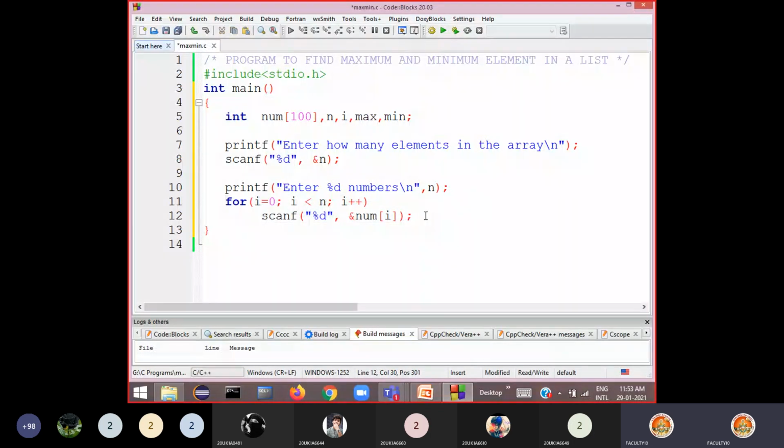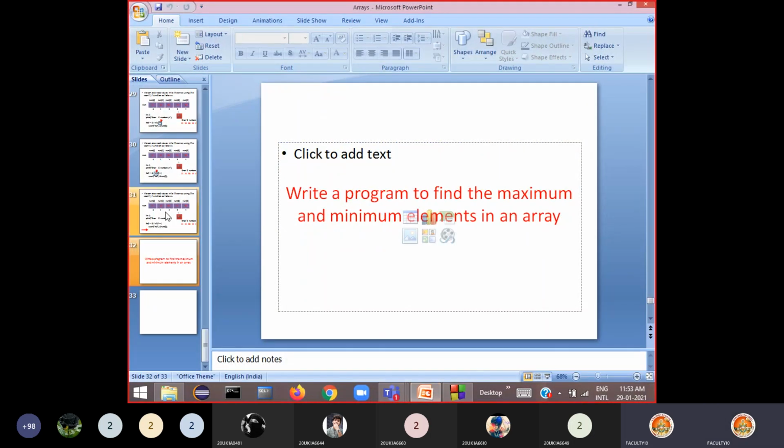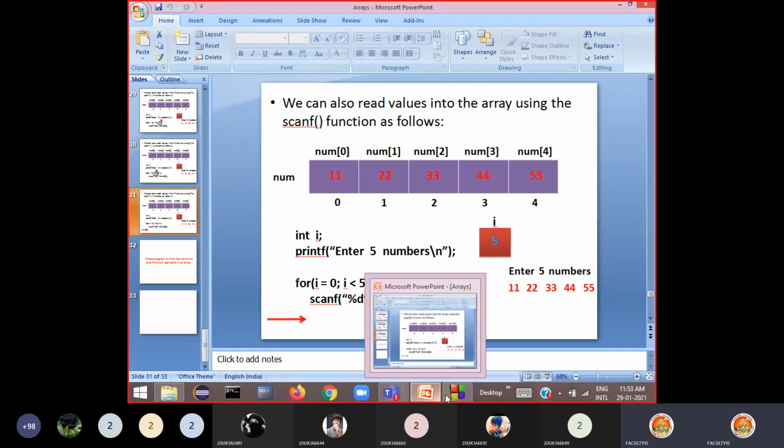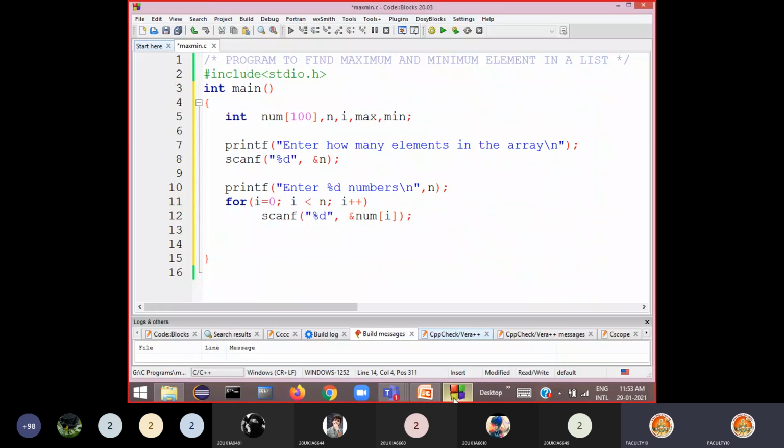Now assume you have numbers stored in the array in this form: 11, 22, 30. Assume that some numbers he has entered randomly. Here I entered in a sequence, but generally we enter the numbers randomly, in some random order. We do not know where the smallest number and the biggest number are in the array.